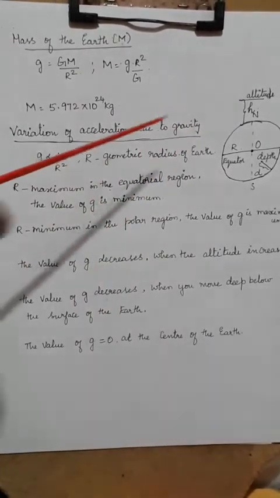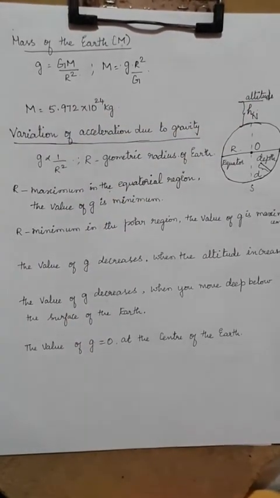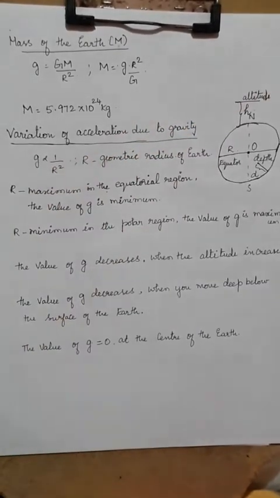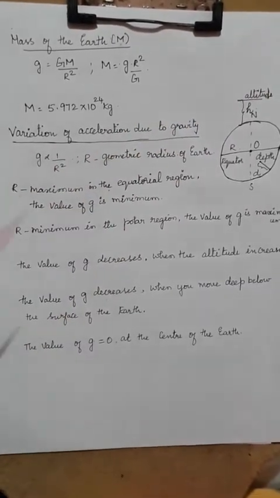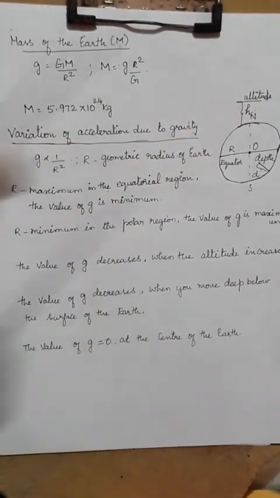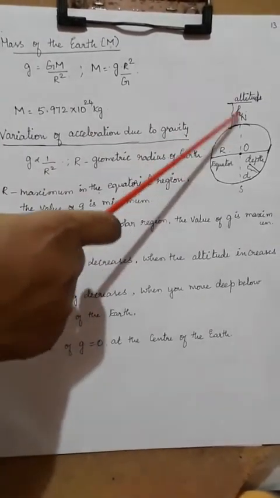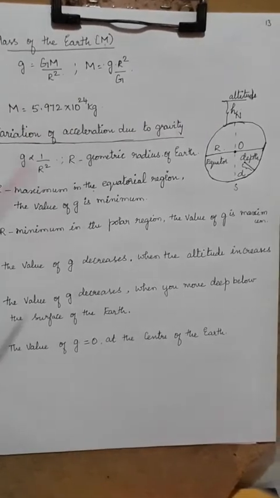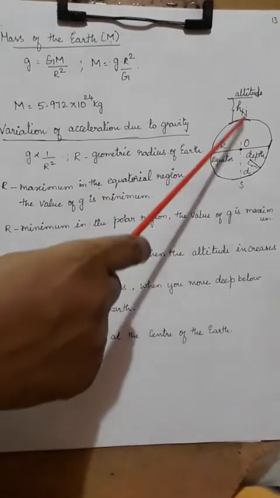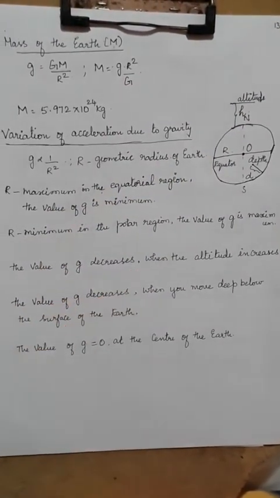Okay. Now what is the next factor? What should I consider? It is at some altitude. What's the meaning of altitude? When a flight travels, or for a very simple example, when you climb up a mountain, on the top of the mountain, what would have happened? Okay. So let that height be taken as h. There again the value of g decreases. When you climb the mountain, the acceleration due to gravity decreases.